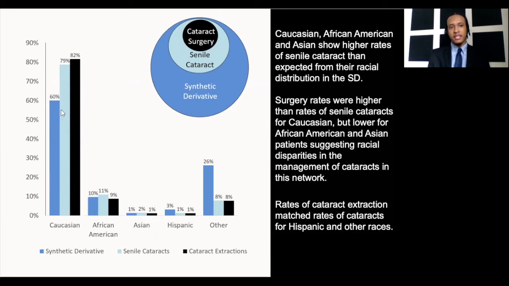Let's take a look at Caucasians. We see Caucasians made up 60% of the synthetic derivative. However, they had a higher than expected rate within the senile cataract group at 79% and even higher than expected rate for the cataract surgery group at 82%. We see similar higher than expected rates within the senile cataract group for African Americans and Asians, but lower than expected rates for cataract surgery at 9% and 1%, ultimately suggesting racial disparities within the management of cataract extractions. It is worth noting that Hispanics and other races did not have a difference within the senile cataract and cataract surgery groups.